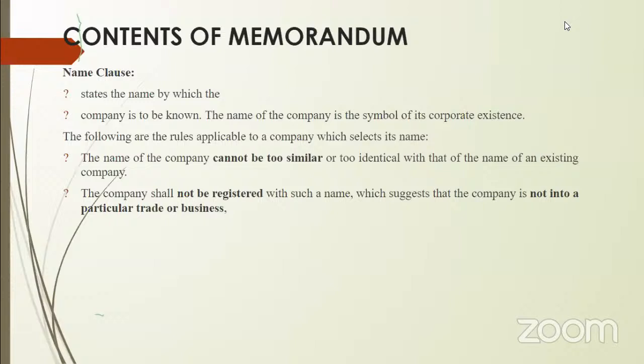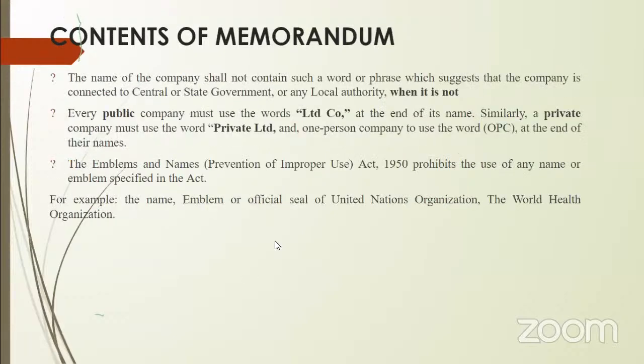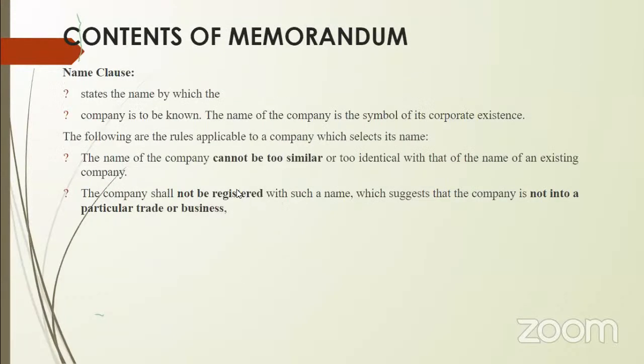And not only that, every company has its own logo or symbol. I think I didn't give the pictures. Okay, every company has its own name and logo. If you see a big M, you will say McDonald's. If you see a tick mark, you will say it is Nike.